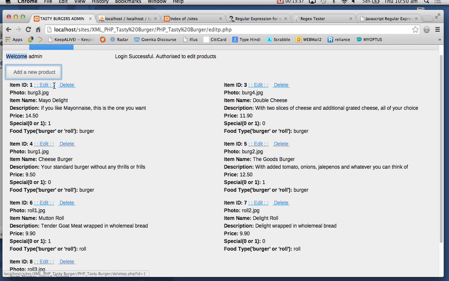Look at this. When I hovered my cursor over this guy, edit, can you see at the bottom of the browser? Can you see at the very bottom the line? What's the last number? 1. When I go over here, what's the last number? 4. When I go over here, yeah. So when I go over these edits, it knows which ID to pick up.